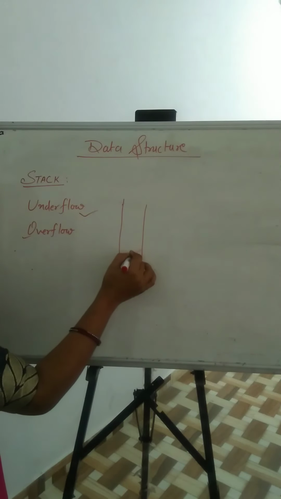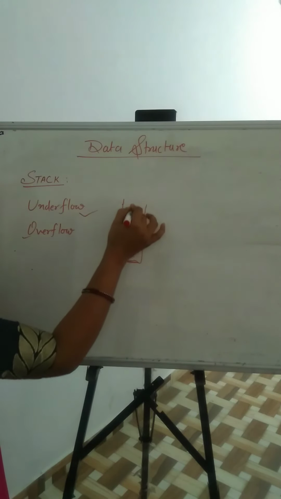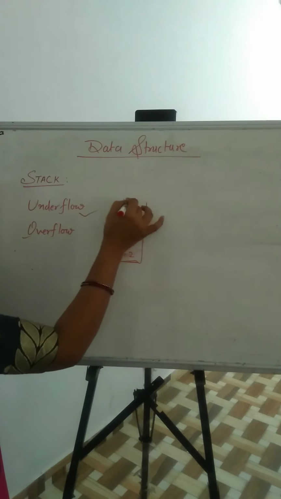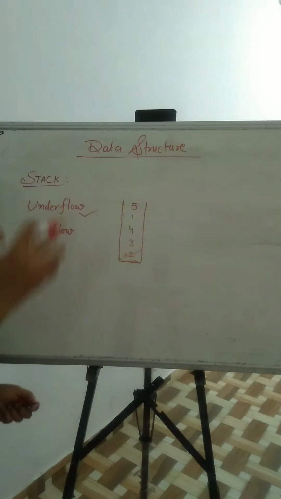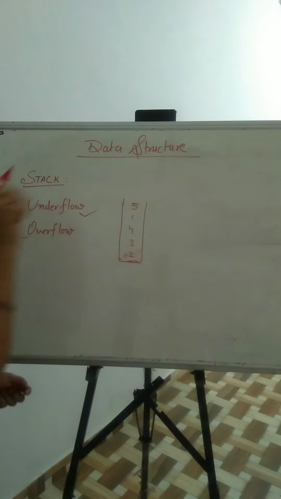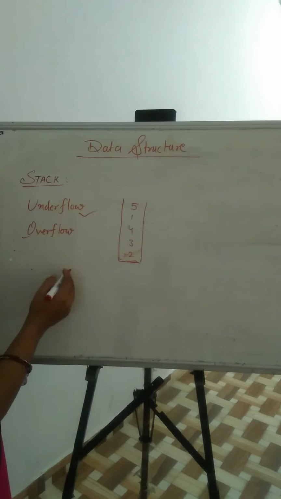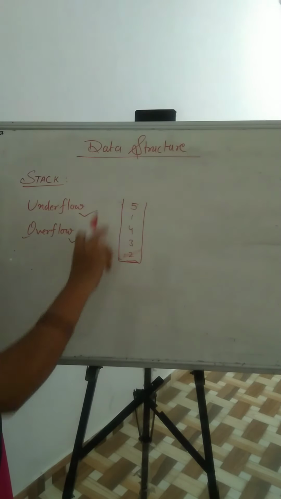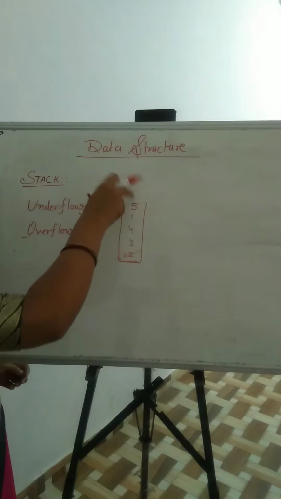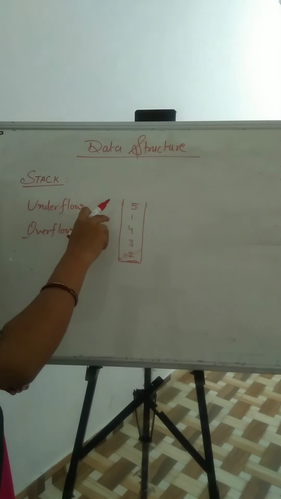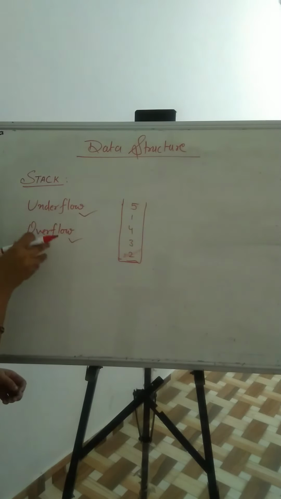Overflow condition means you enter numbers in your stack up to the top of the stack, meaning the size of the stack. You have already entered the numbers, and after this you want to enter another number. That type of condition is known as overflow. Your stack is full and you want to fill another number in your stack. That is known as the overflow condition.